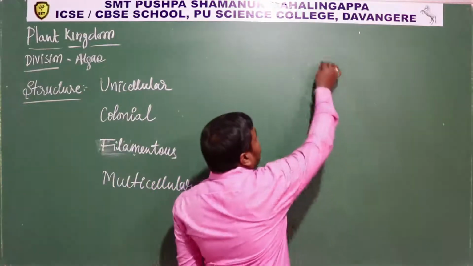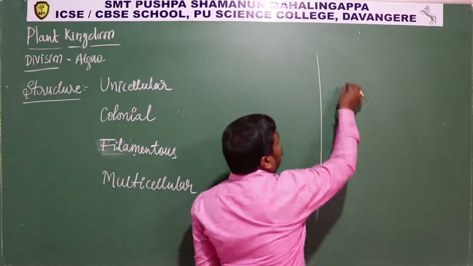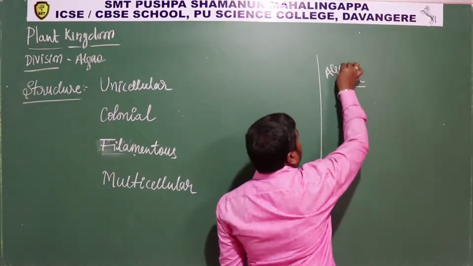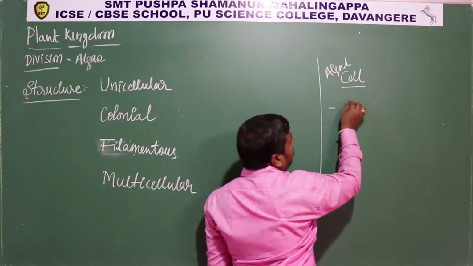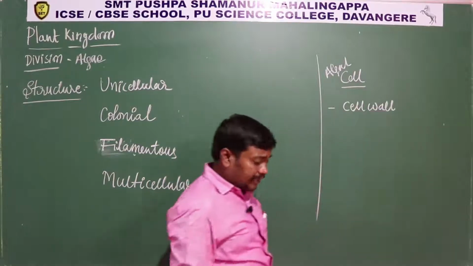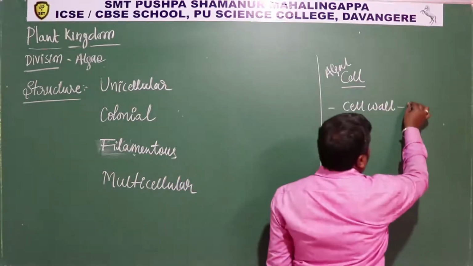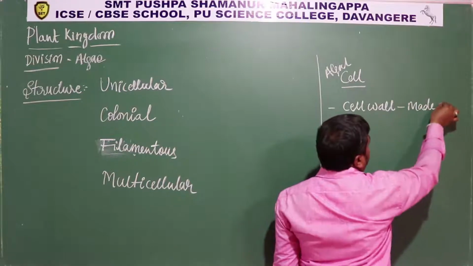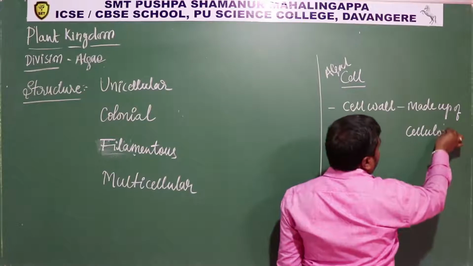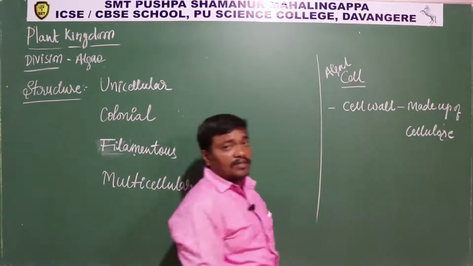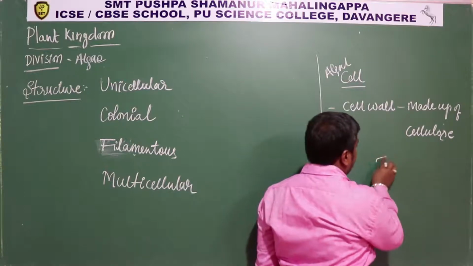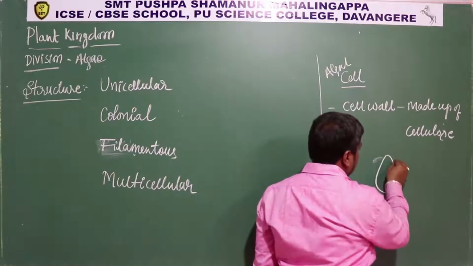And the algal cell is made up of an algal cell consisting of a cell wall. This cell wall is made up of cellulose. Suppose we take one algal cell, let me take one simple example.